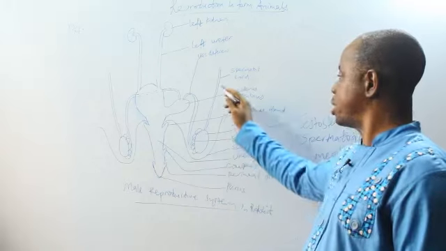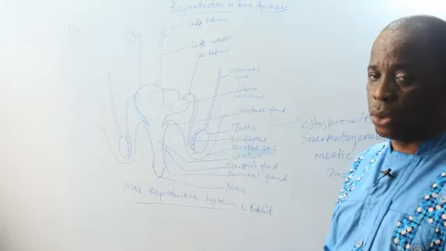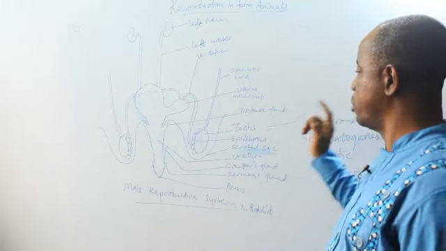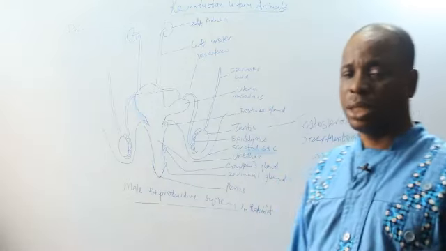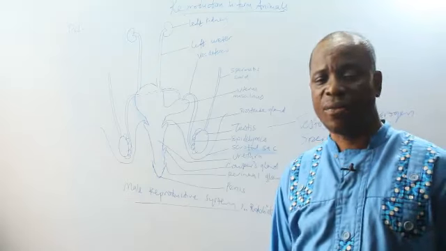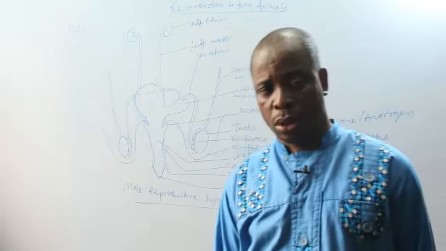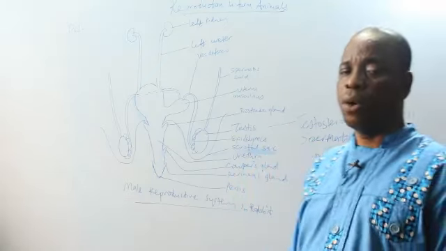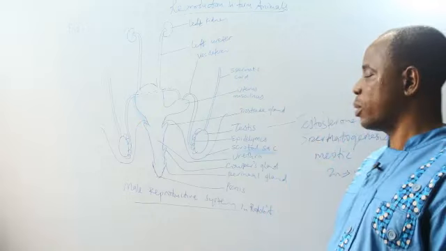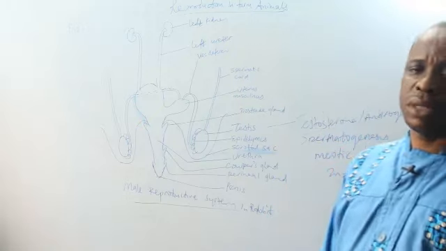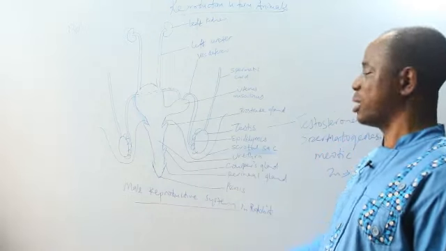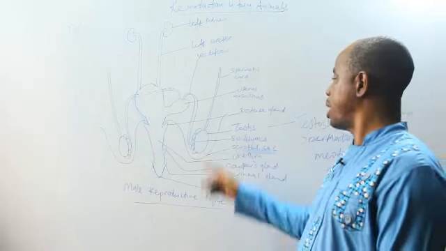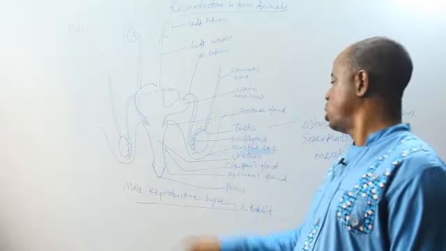Now, we have spermatic cord. Spermatic cord is a blood vessel that carries blood from the other part of the body and takes it straight to the testis. Testis is a very vital organ. It must be supplied with blood so that the process of hormonal activities can continue and the process of production of spermatozoa, sperm cells, can continue. So the blood that's rich in food and oxygen is supplied through the spermatic cord to the testis.